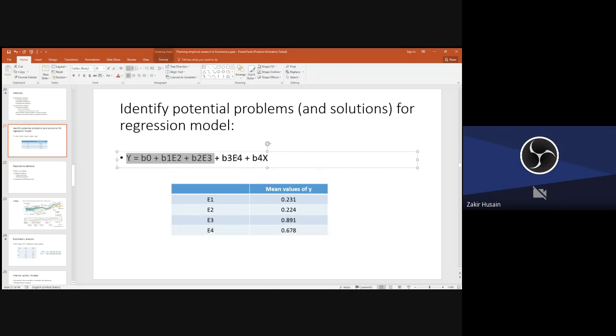So if you have a look at the exploratory analysis, you store it somewhere. Once you run the regression and you get some problem, you can have a look at this exploratory analysis and you know that if I run the regression with E1, E2, there will not be a difference, and with E3, E4, I'm going to get wrong results.